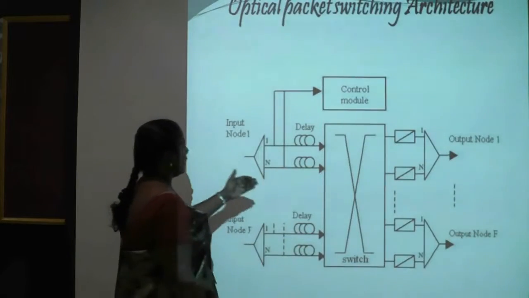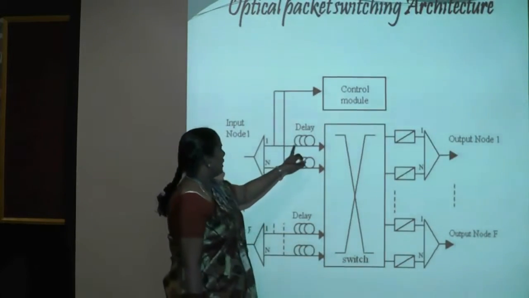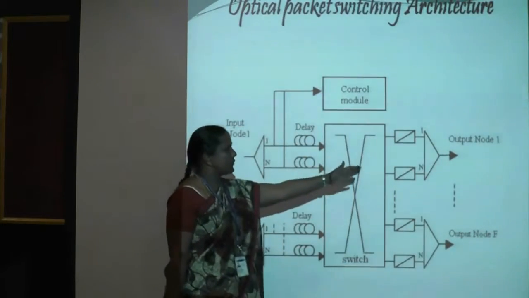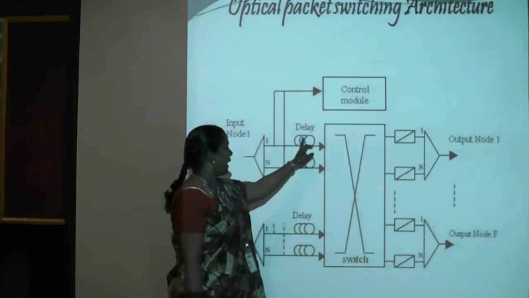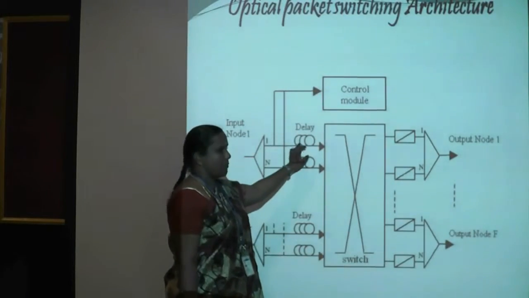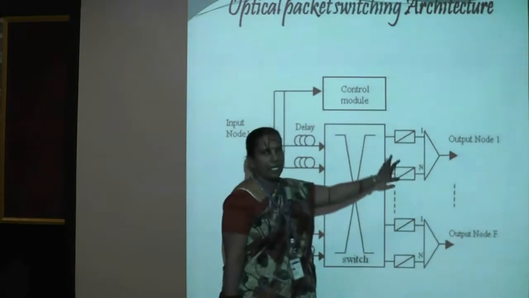Until the port is available, the optical payload will be stored in the delay lines. After finding the output is free, the control module output is converted from the electrical to the optical domain and merged with the payload, and the packet will be transmitted.